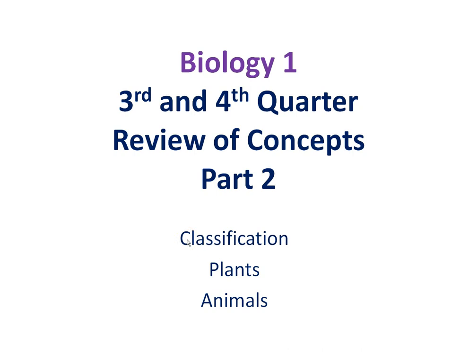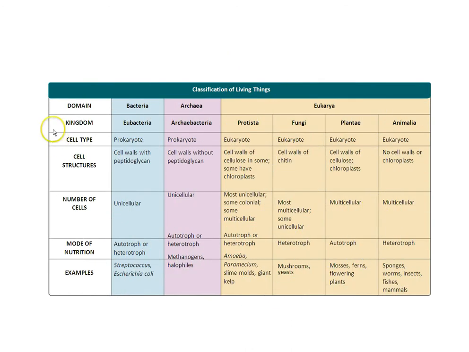Biology 1, third and fourth quarter review of concepts, part 2. In this part, we're going to look at classification, plants, and animals. These are the kingdoms of life.